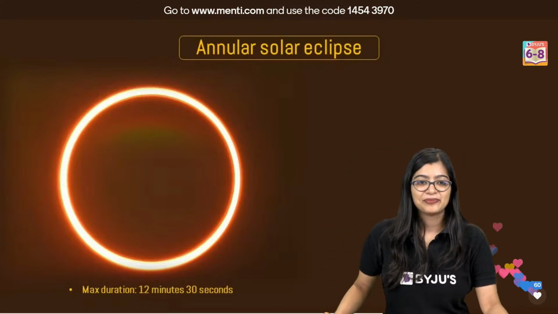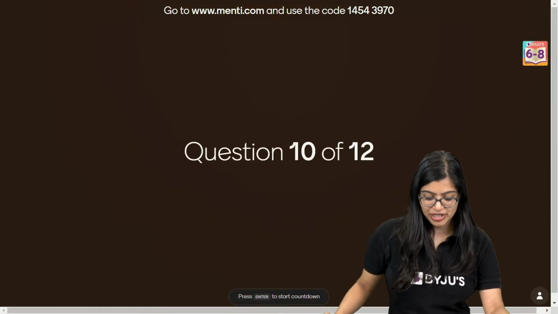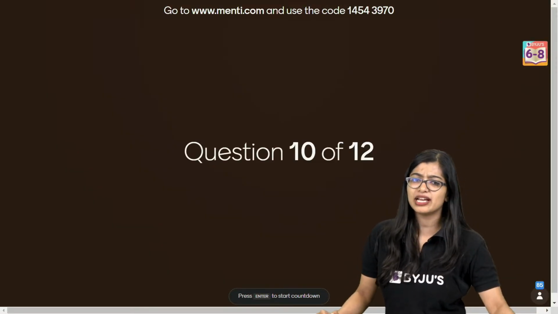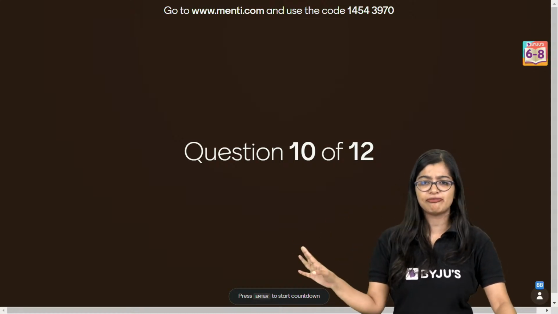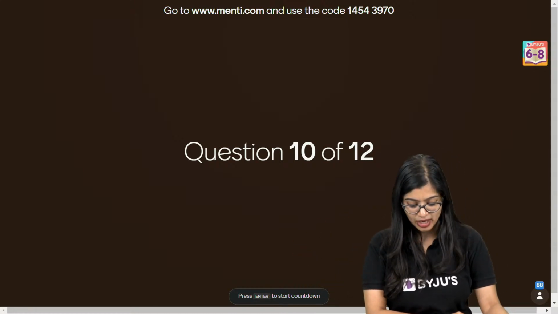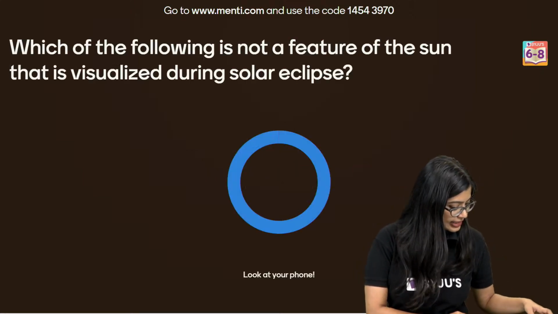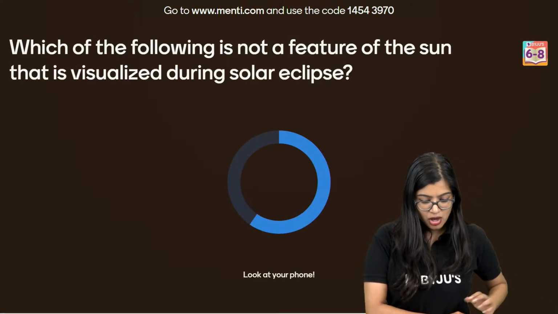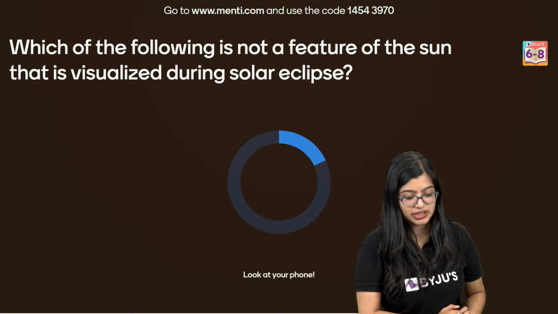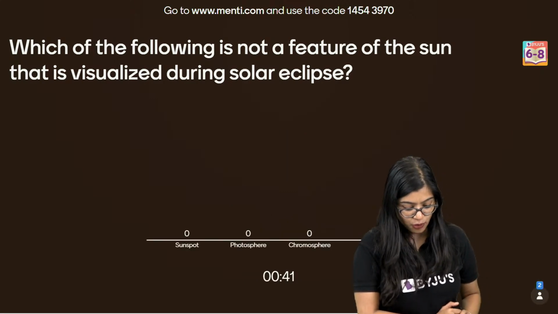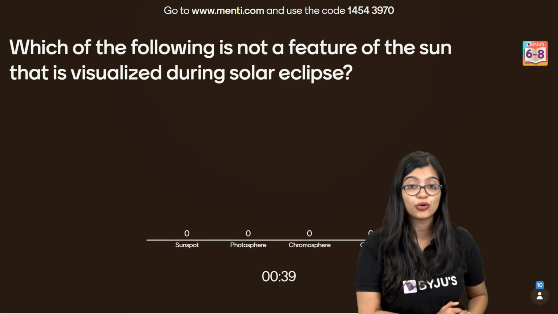Okay, now moving on to question number 10. We'll wind this up with the leaderboard at the end. There's no leaderboard now. We'll finish up finally and then we'll have a leaderboard. So question number 10, everyone, on your screens. Which of the following is not a feature of the sun that is visualized during a solar eclipse? Sunspot, photosphere, chromosphere, or corona?